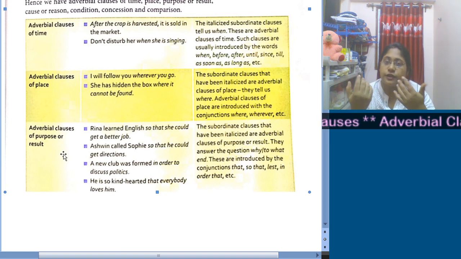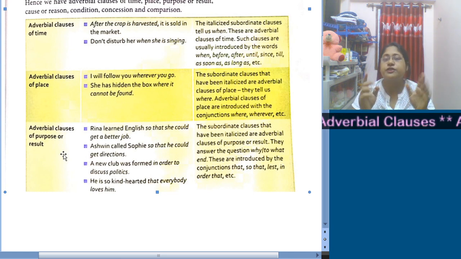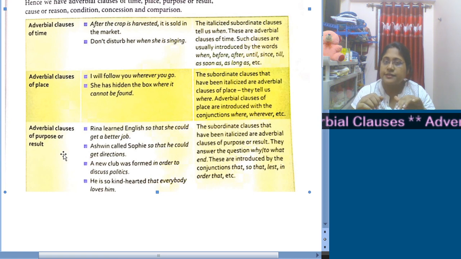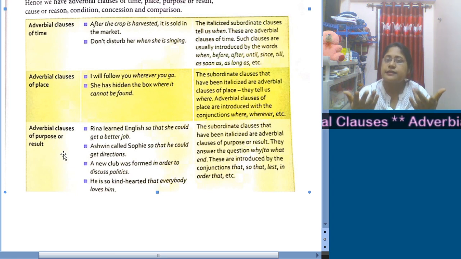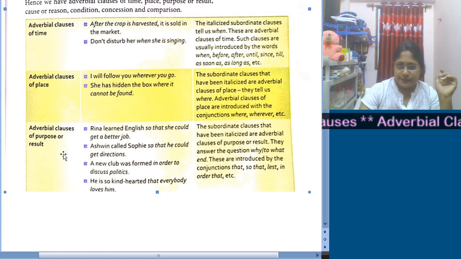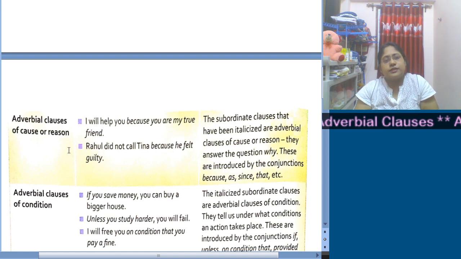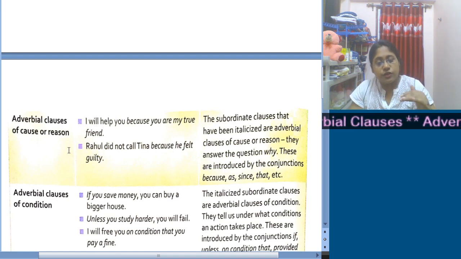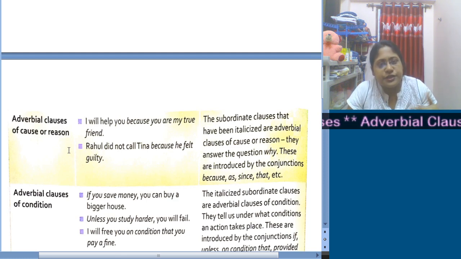So now how will we understand an adverbial clause of purpose? The sentence will be asked a question with the word why. If we get the answer and the answer deals with purpose or result, then it will definitely be an adverbial clause of purpose or result, and we will find conjunctions like so that, lest, in order that, like this. Okay. Now next comes adverbial clauses of cause or reason. Cause or reason and purpose or reason are quite similar. Okay, we need to understand.